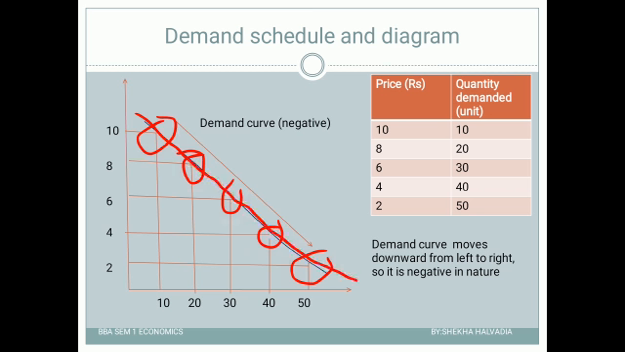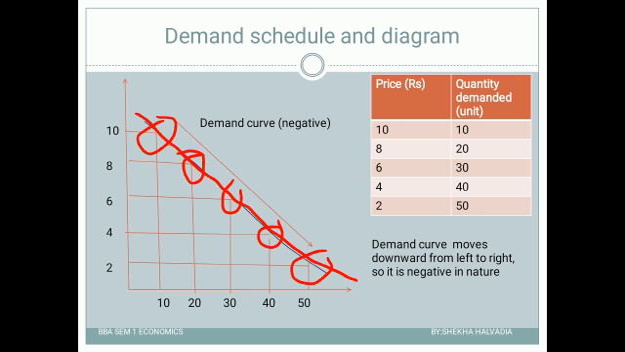So what is the nature of the demand curve? Yes, the nature of the demand curve is negative. Why is it called negative? Because the curve is moving downward from left to right. The demand curve is moving downward from left to right. So that's why we say that the demand curve is negative.